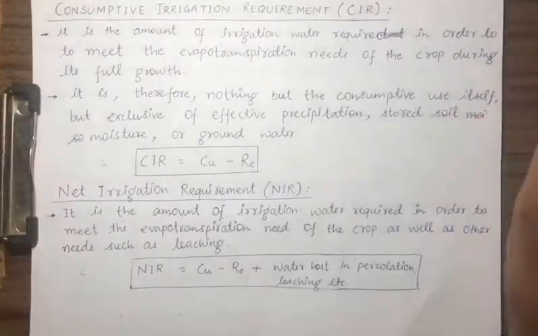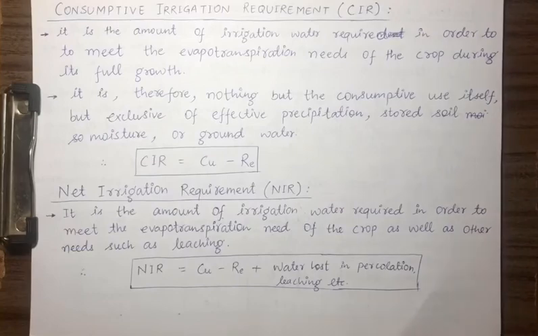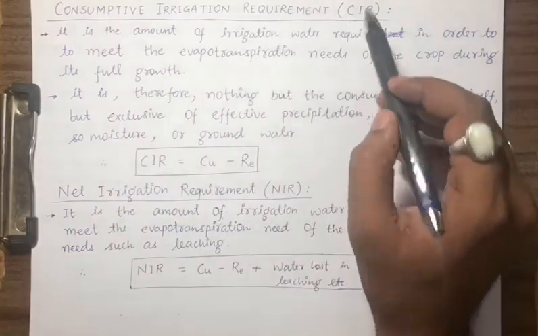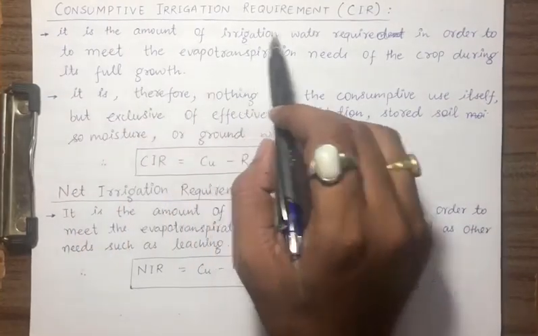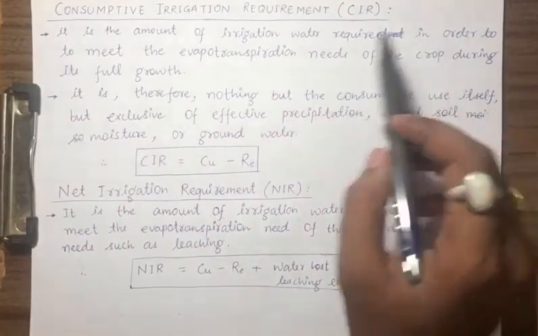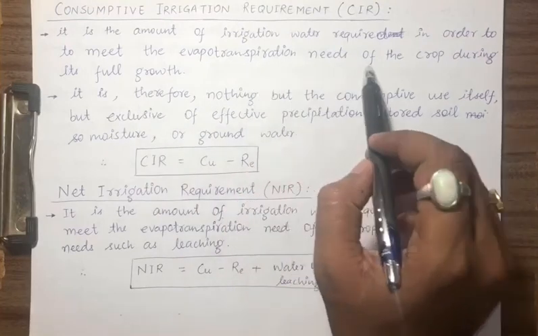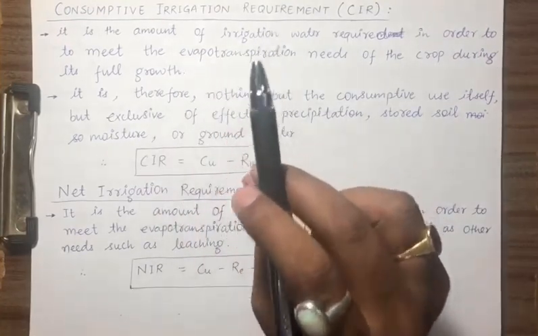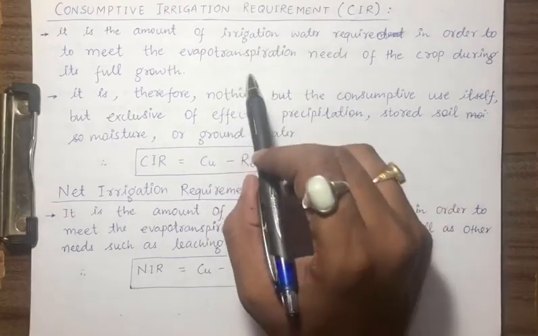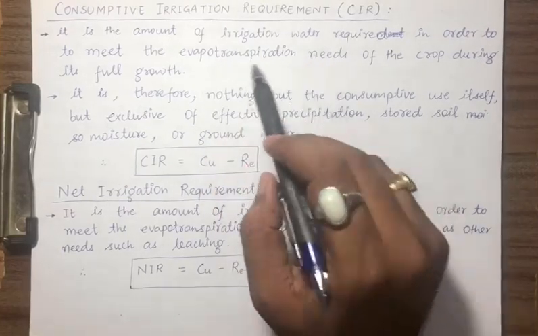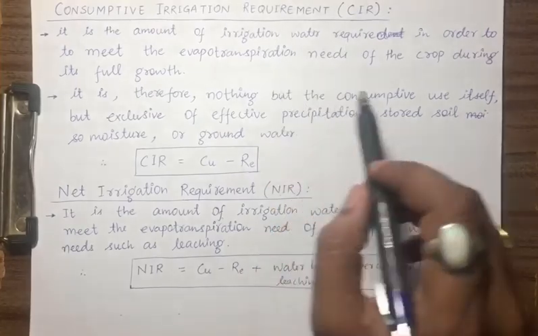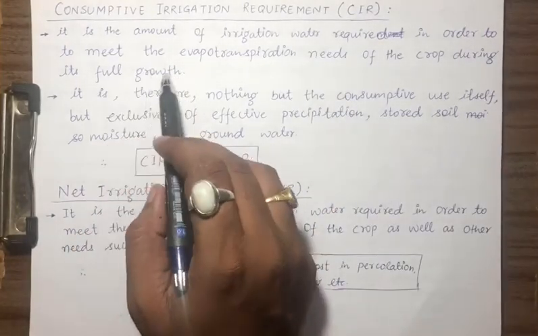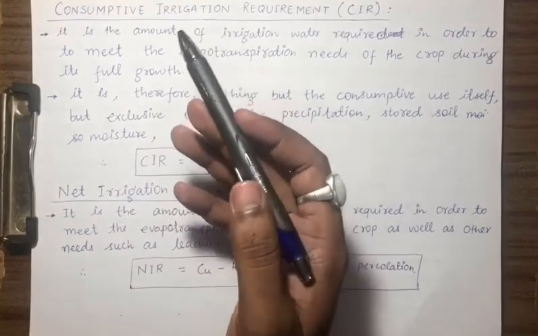Now let us understand a few terms regarding irrigation. First one is consumptive irrigation requirement, or CIR. It is the amount of irrigation water required to meet the evapotranspiration needs of the crop during its full growth, that is, during its base period or crop period.